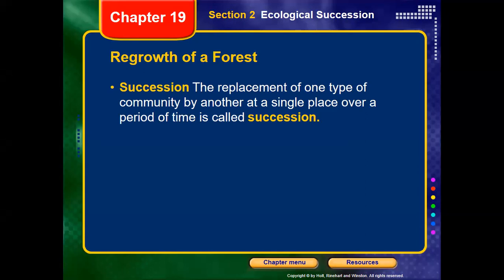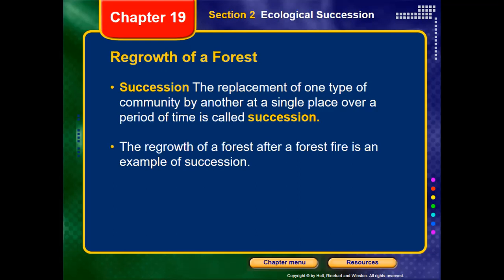To remember, a community is just a group of different populations. That means a place, over time, is going to have certain communities. After a period of time, another community replaces the first community, then another community replaces the second, and so on. These communities replace each other due to changes happening in nature or in the environmental conditions in that place. We call this succession. For example, the regrowth of a forest after a forest fire is an example of succession.